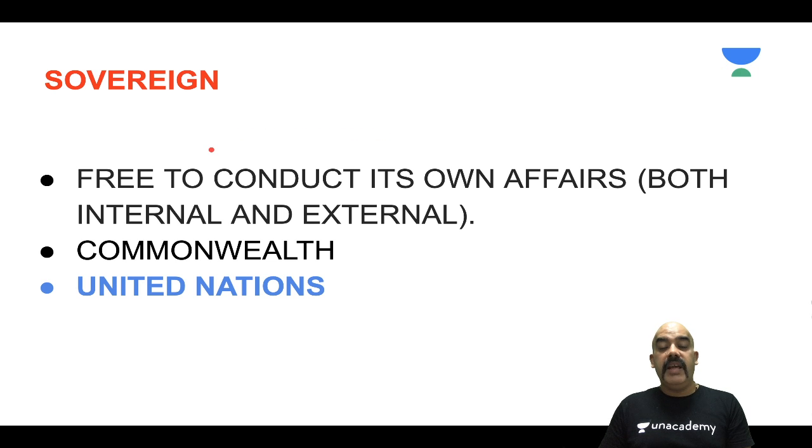Then it says, "we the people of India, having solemnly resolved to constitute India into a sovereign." Hence, one of the natures of India's constitution is that we will be sovereign. Now, what does sovereign actually imply? It says that we are free to conduct our own affairs, both external as well as internal. Now, a question might arise in your mind, sir, that if we join the Commonwealth of Nations or the United Nations, does it affect our sovereignty? Certainly not. Why? Because these are just arrangements. They do not have any binding effect on our country. We will decide our internal and external matters ourselves.